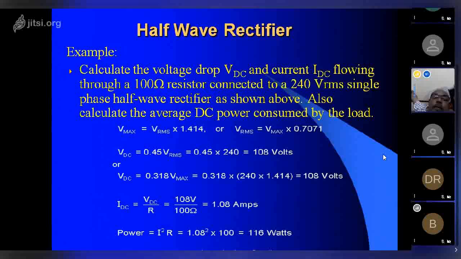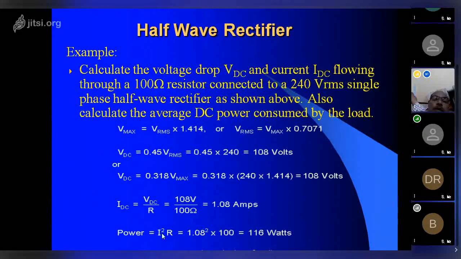You have to apply the formula and see what the final value will be. I is equal to V by R. V is equal to 108 volt, R is equal to 100 ohms, so 1.08 amps. So power is equal to I square R, which is 1.08 square into 100, is equal to 118 watts. 118 will be the value across the circuit.